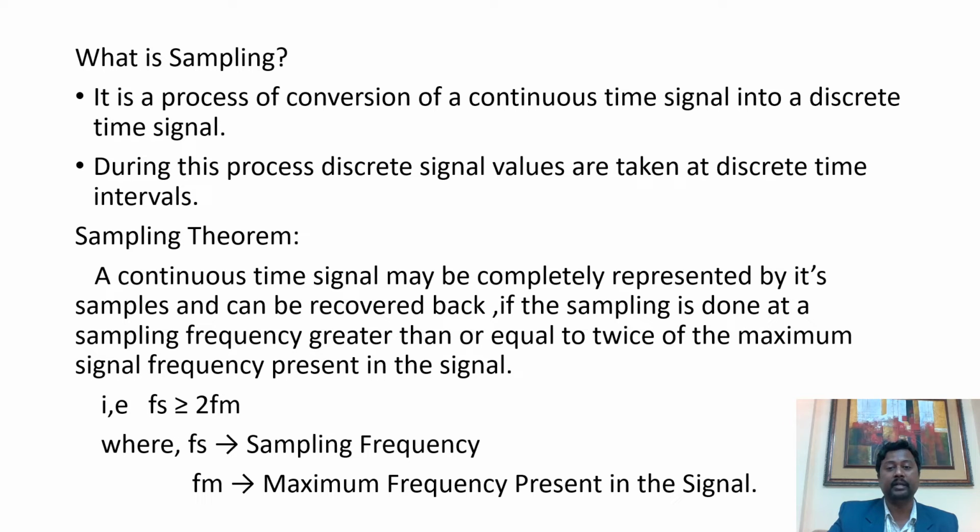According to the sampling theorem, a continuous time signal may be completely represented by its samples and can be recovered back if the sampling is done at a sampling frequency greater than or equal to twice the maximum signal frequency present in the signal. If multiple signals are combined and coming to the sampler, the sampler will choose the highest incoming frequency and sample the signal at a rate twice that highest frequency, which is the maximum frequency present in the signal.